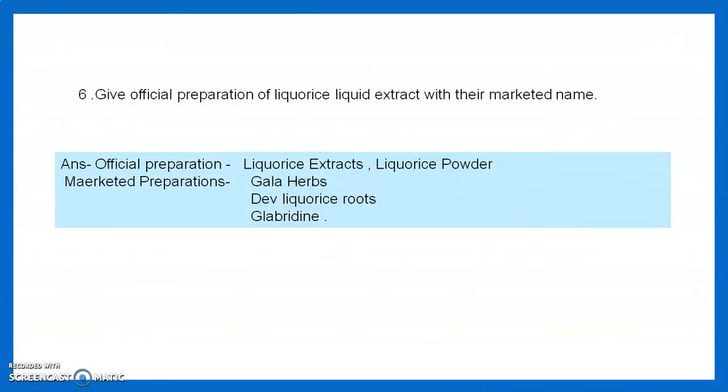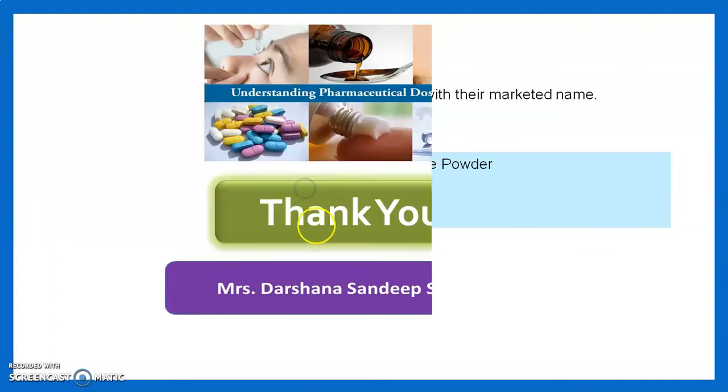Then the next question is, give the official preparations of liquid extract with their marketed names. Official preparations of liquid extract of licorice are licorice extract, and licorice powder is also available. Marketed preparations are Gala Herbs, Dev Licorice Roots, Glabridin, and licorice powder is also available in the market.